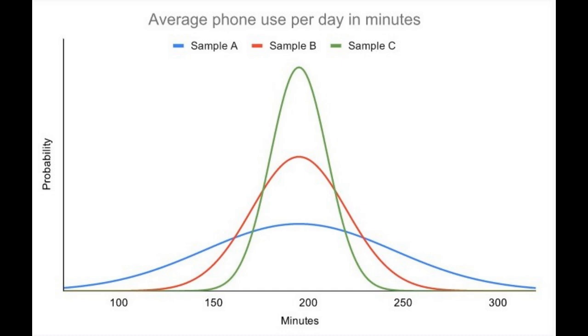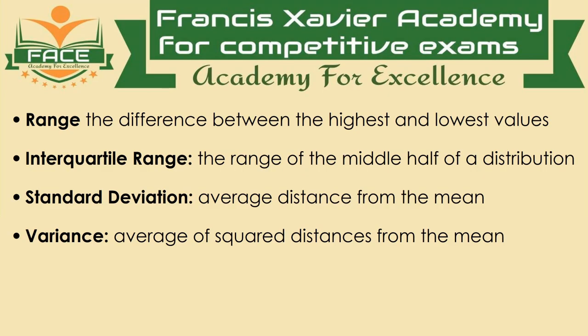The most common measures of variability are range, interquartile range, standard deviation, variance, etc. Range is the difference between the highest and lowest values. Interquartile range is the range of the middle half of the distribution. Standard deviation is the average distance from the mean, and variance is the average of squared distance from the mean. Let's look at each of them in detail.